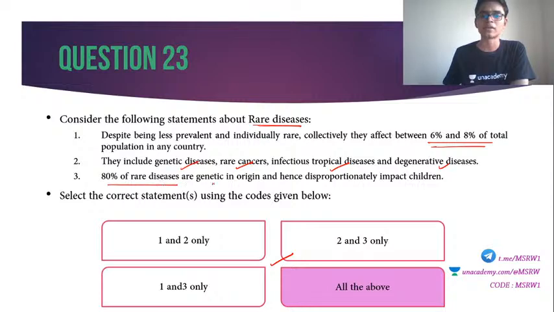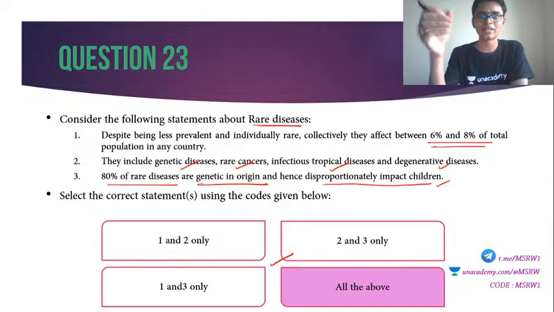80% of them are genetic in origin and hence disproportionately impact children. Also correct. Genetic diseases will definitely impact children, right? I mean, it is passed from the parent to the child. So third statement is also correct. All are true. Answer is option D, all the above.